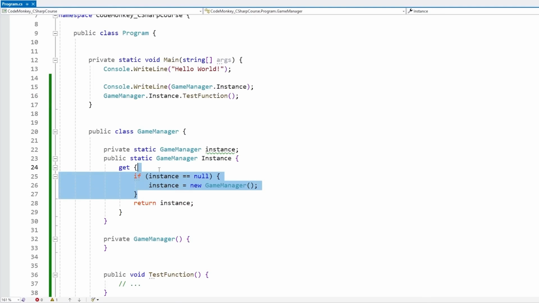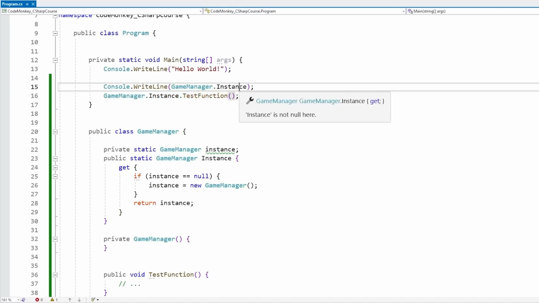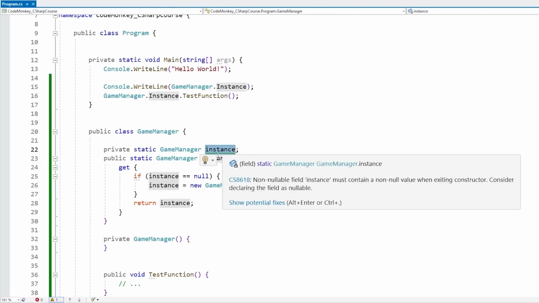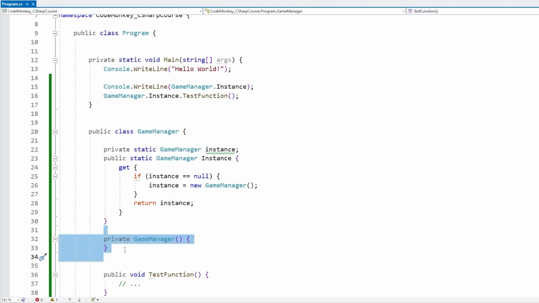Also, by the way, note how just one instance is created. So up here, we are accessing one instance in here and then going through this one to calling the test function. So we're accessing this property twice, but when this code runs, obviously since instance is only going to be null just once, it is only going to create one game manager. So no matter how many times we call this, we end up with just one single instance. And since we made the constructor private, nothing else can construct this object, so we know for a fact that this class will only have a single instance, making this the singleton pattern.